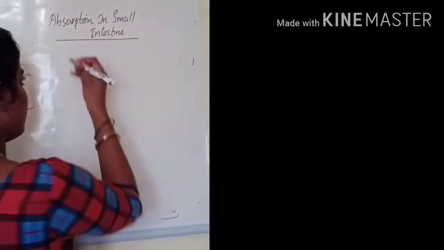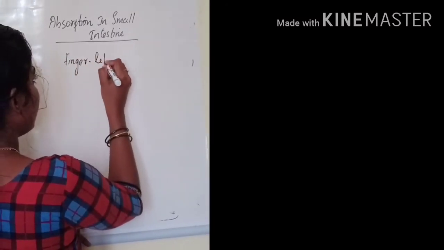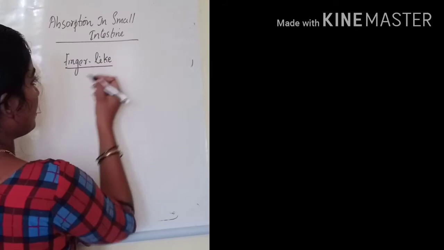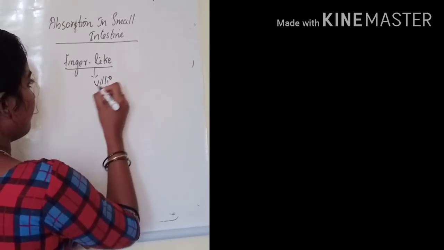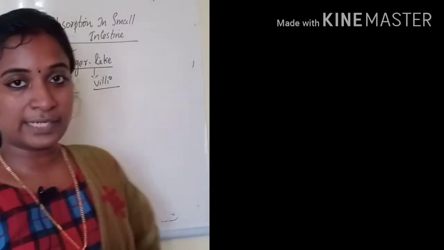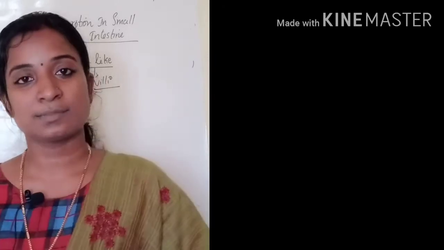So there is a special structure, a finger like structure, in the small intestine, that is called villi. There are finger like structures called villi in thousands in number. Okay, thousands of villi can be seen in the small intestine.